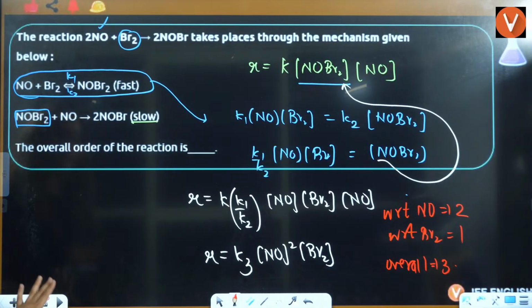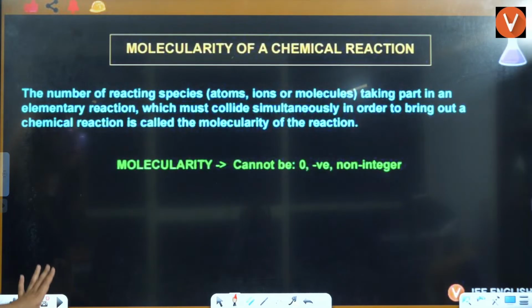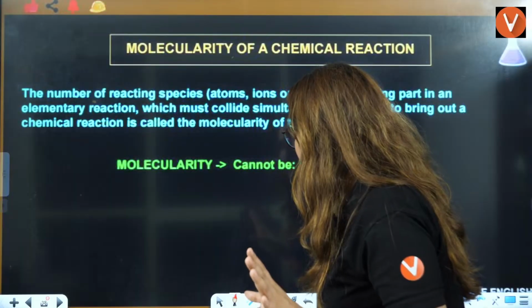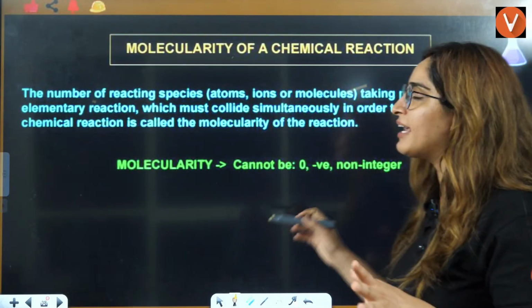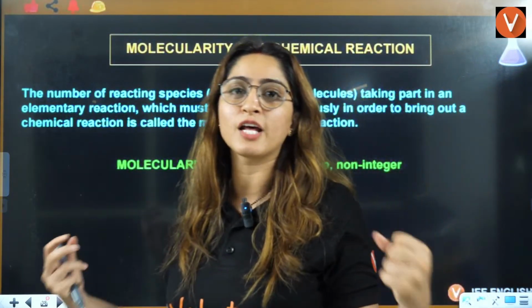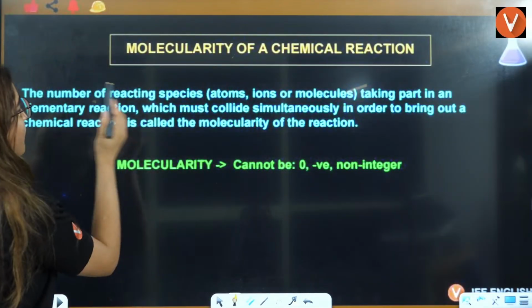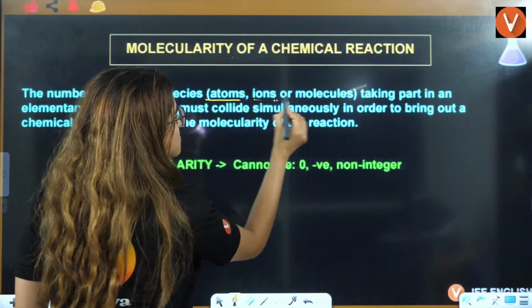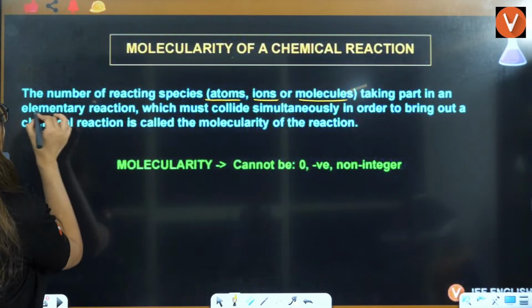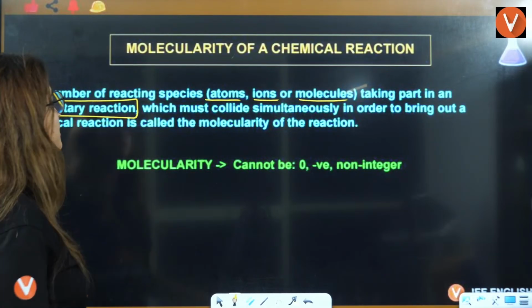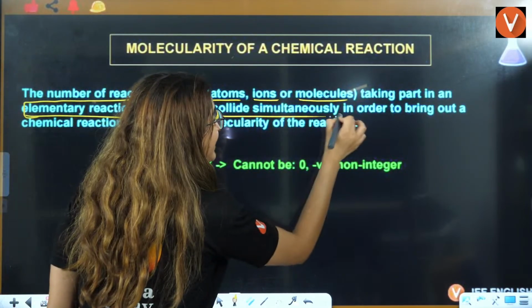Okay, that's it. Now that was about order. Now let's talk about molecularity. It is a very small topic. Molecularity is the number of species that are colliding to produce the product. So it is the number of reacting species, atoms, ions, molecules taking part in an elementary reaction, which must collide simultaneously.